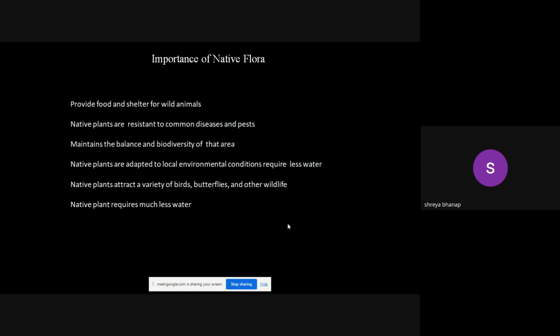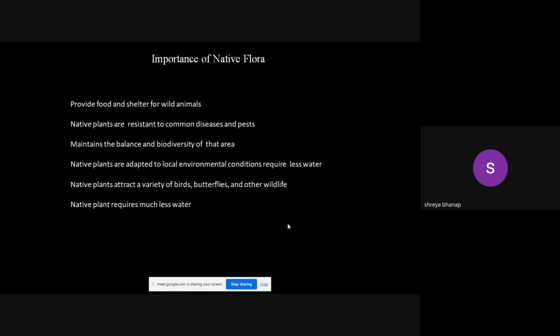These indigenous plants are adapted to the local environment. So normally they require less water than the introduced plants or exotic species. Normally the exotic species introduced in a particular area require a lot of water to survive.